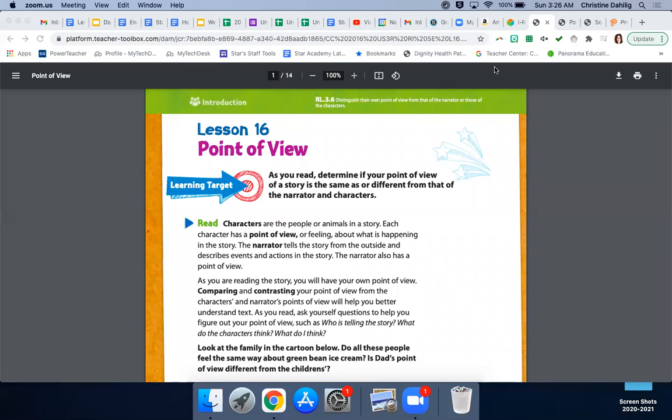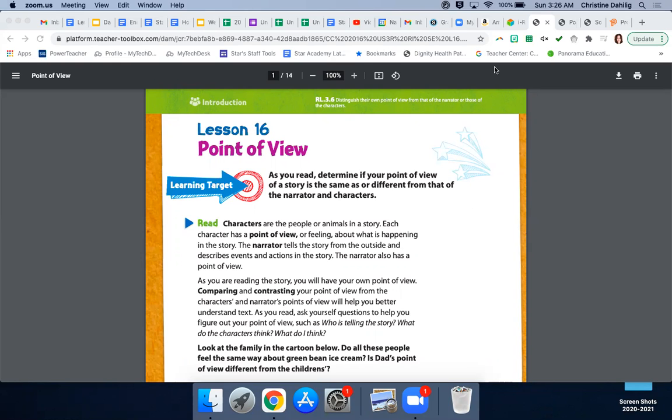Hi, everyone. This week we are going to be working on lesson 16 in Ready Reading, Point of View. Today we will be working on pages 256, 257, 258, 259, and 262.